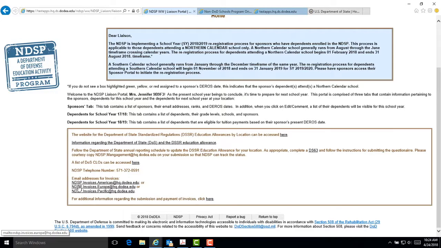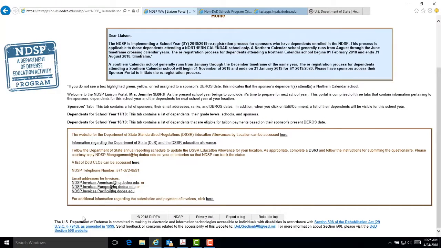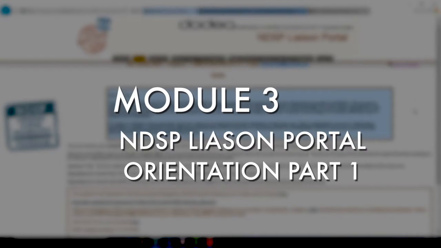The NDSP invoice email addresses for each of the areas are listed for the Americas, covering Northcom and Southcom, Europe, covering EUCOM, CENTCOM, and AFRICOM, and the Pacific, covering PACOM. The last line on this page is a quick link to the NDSP website with information on the submission and payment of invoices. We will discuss the payment invoices page in further detail in a moment.